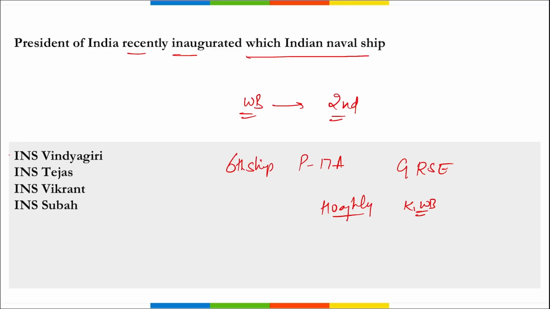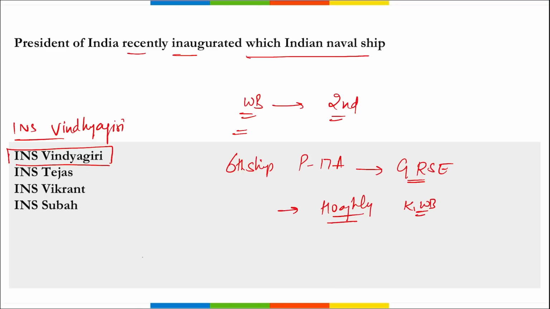So what is the name of the Indian naval ship? It is Vindhyagiri, INS Vindhyagiri. This is the name of the Indian naval ship that was inaugurated by President of India Draupadi Murmu during her second visit to West Bengal, at the GRSE facility on the bank of the Hooghly River in Kolkata, West Bengal.